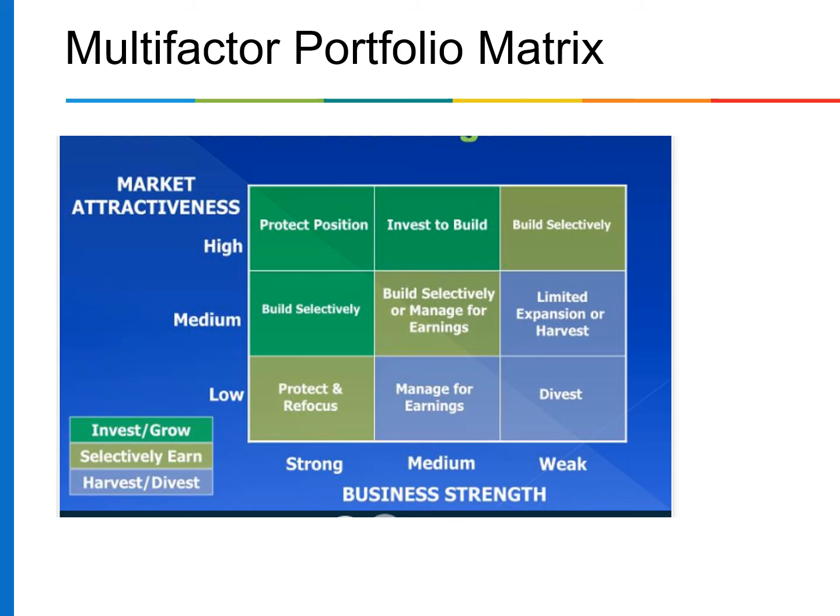Multi-factor portfolio matrix. Most companies do not use the 2x2 growth share matrix to allocate resources across business units. Rather, they use a similar but more sophisticated tool. The GE Market Attractiveness Business Strength Matrix is shown in the exhibit.